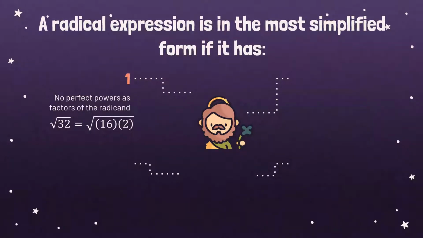The square root of 32. 32 has factors, which are 16 and 2, whereas 16 is a perfect square. And as you can see, 16 can be evaluated because the square root of 16 is 4. So the square root of 32 is not yet in the most simplified form, so all you have to do is to simplify it more.